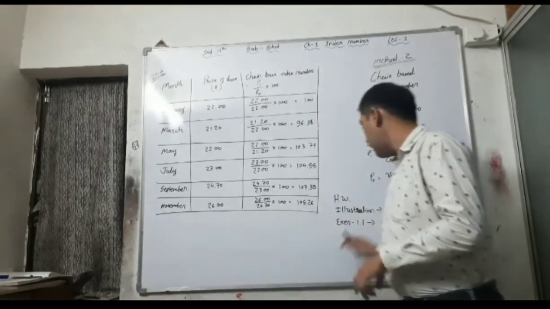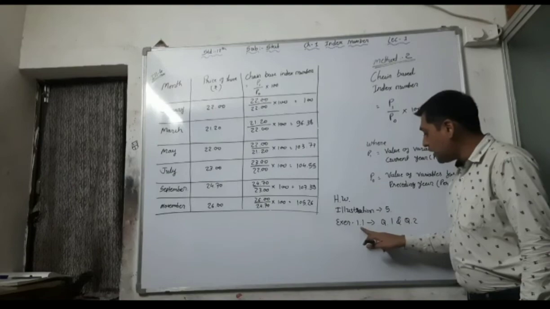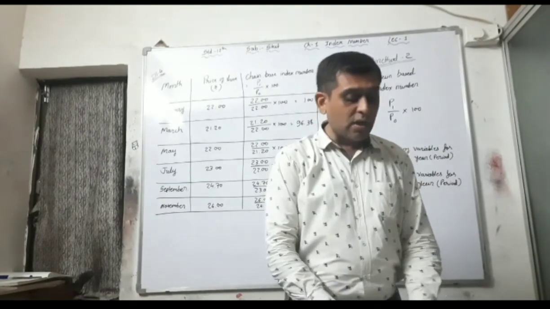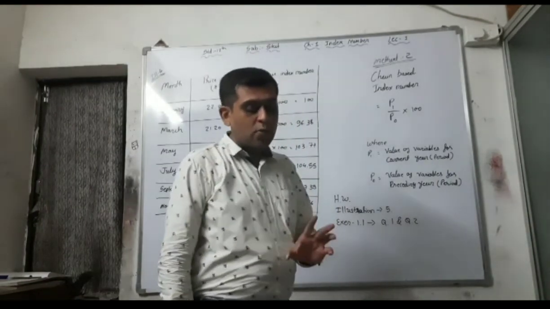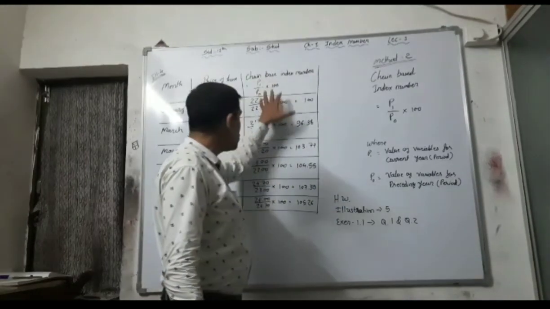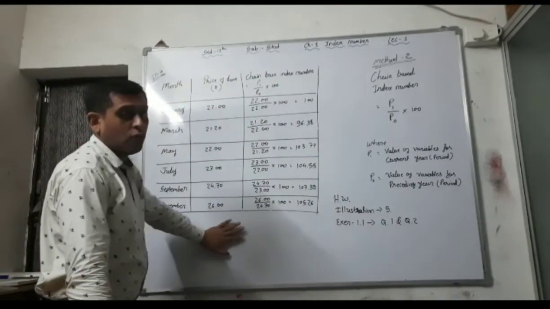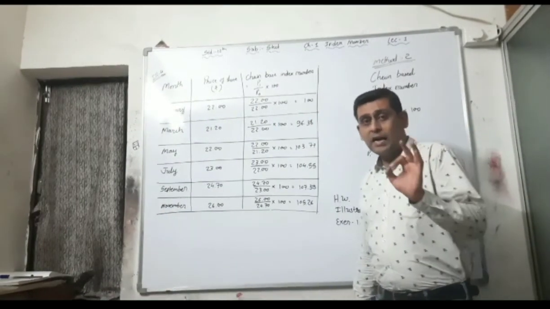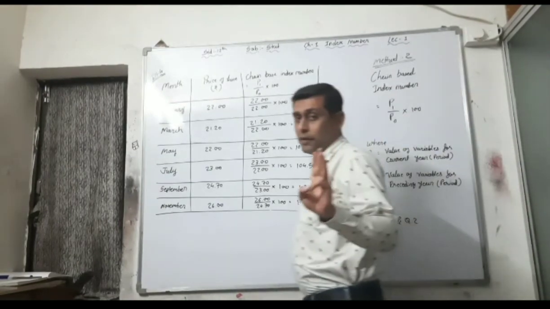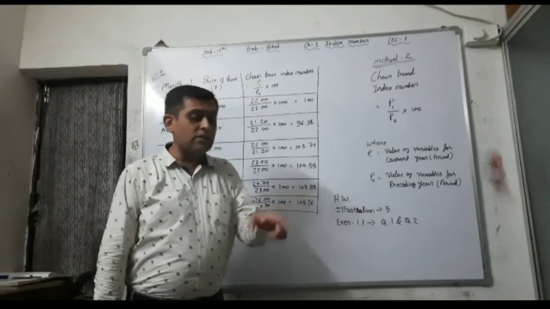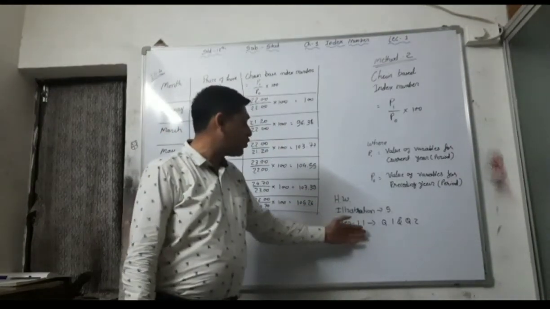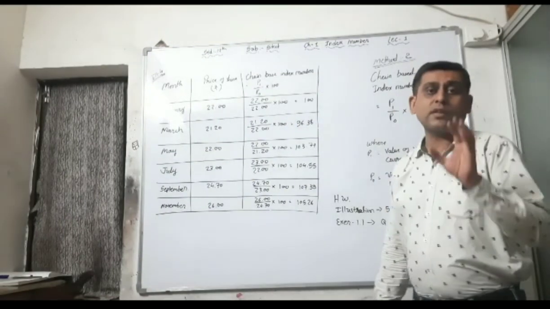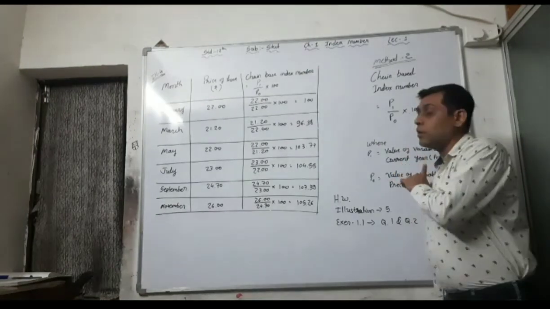So it is your homework, and exercise 1.1 questions number 1 and 2 are also like illustration number 5, where you have to find out these 3. Illustration number 1, illustration number 3 and illustration number 4 will be asked in section D for 3 marks only. But whenever 3 methods are given, that is illustration number 5, exercise 1.1 question number 1 and question number 2, those questions will be asked in section F as 5 marks.